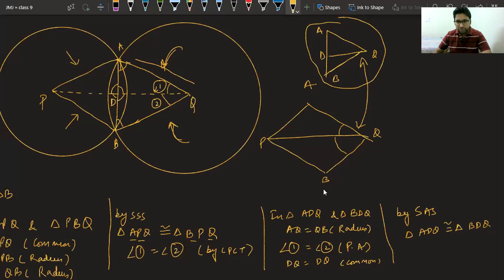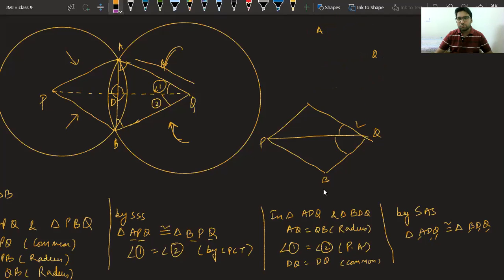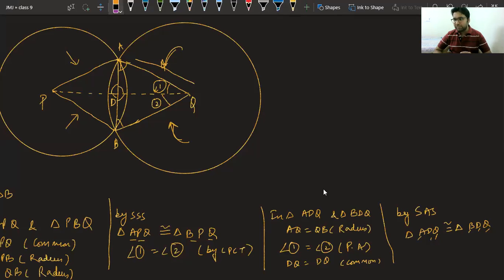So let us check, is it correct or not? AQ coming equal to QB, correct, and DQ coming equal to DQ. So it is correct. Now tell me, are we done or do we have to do something else also? Please tell me, what shall we do now? Are we done? Was this the question? No, this was not the question only. We had to prove AD equal to DB first. Class, can we prove AD equal to DB now? After proving these two triangles congruent, can we say they are equal? Yes. By which property?